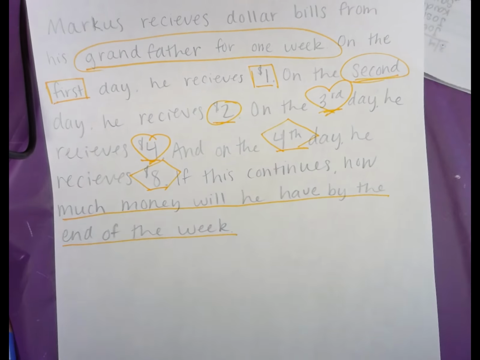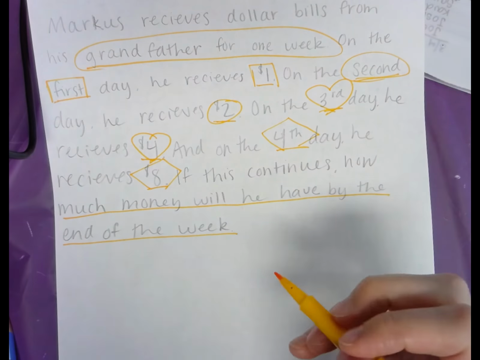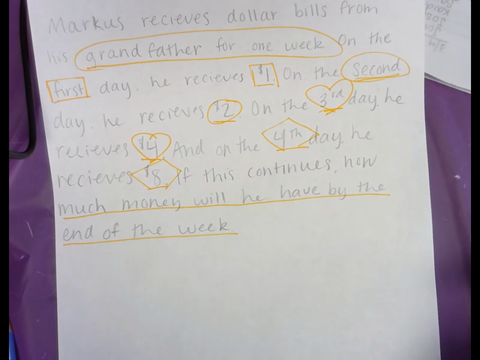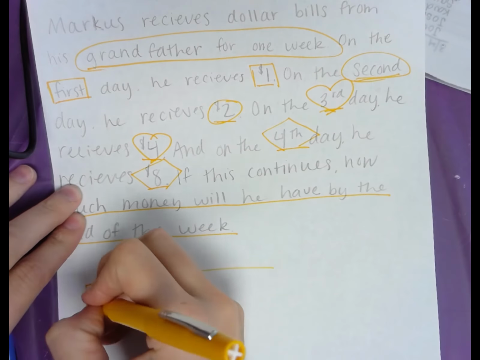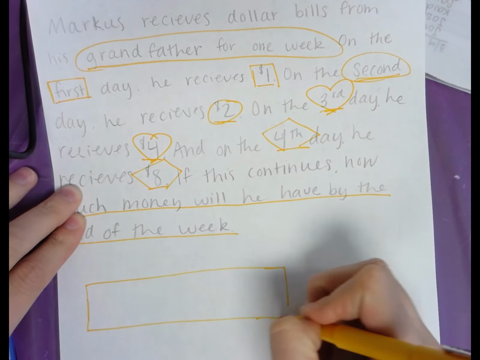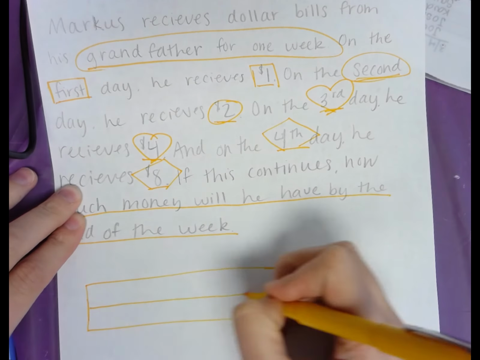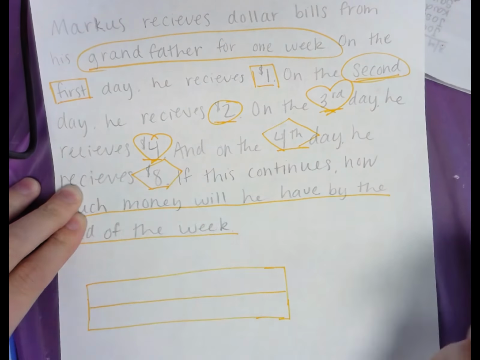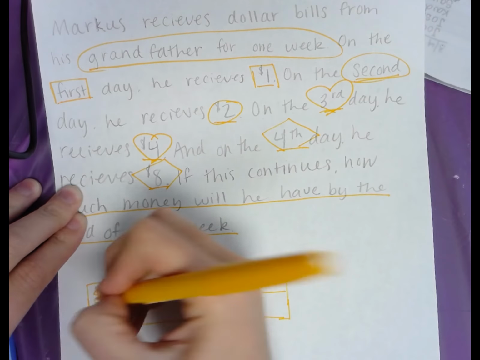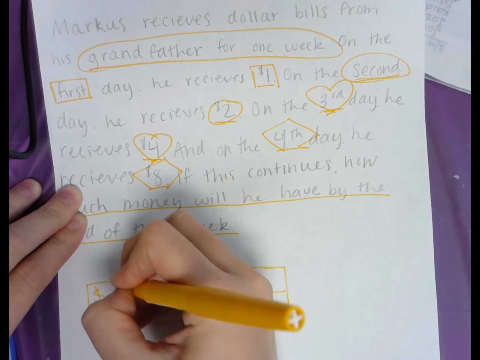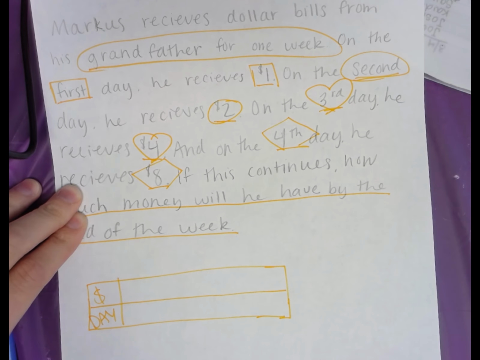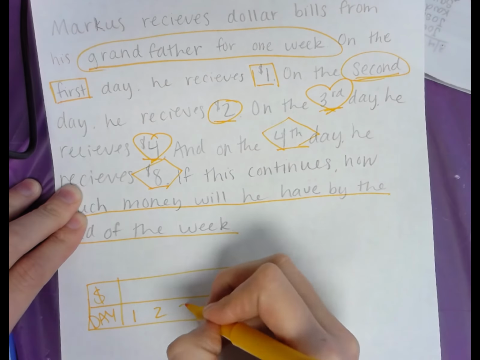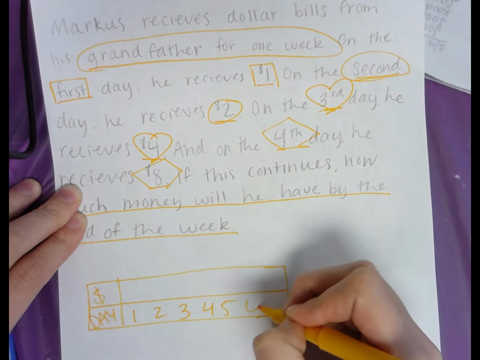Alright, so I know that I'm going to have to organize my thoughts into a chart. So I'm going to build my chart. You can either do money over days or days over money. I don't care as long as you organize it the same way. So I'm going to do money over a day. I know that there are 7 days in a week, so I need to at least plan for 7 days. So 1, 2, 3, 4, 5, 6, 7.